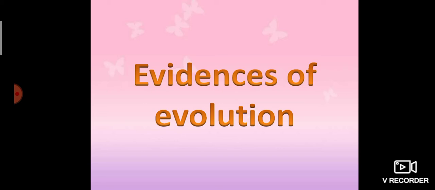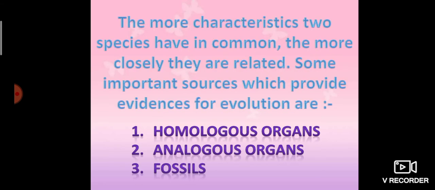So the more characteristic features two species have in common, the more closely they will be related. Which means if two species have more common characteristics, we can assume the two are more closely related.